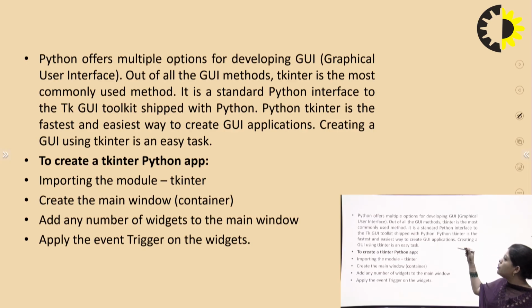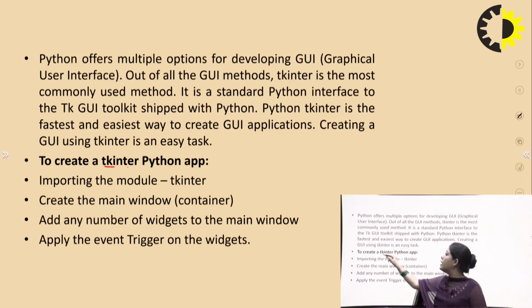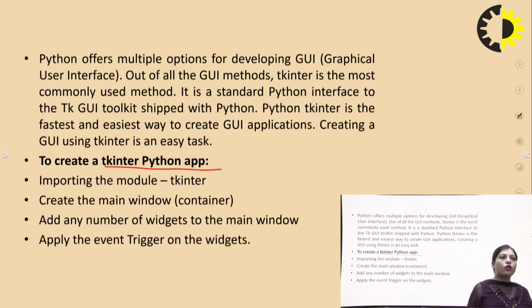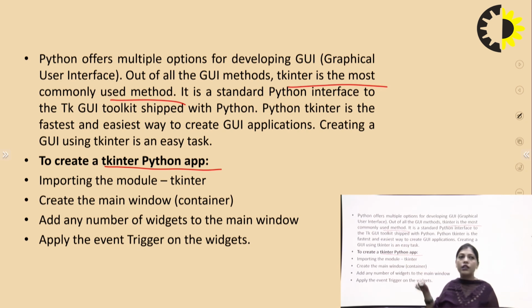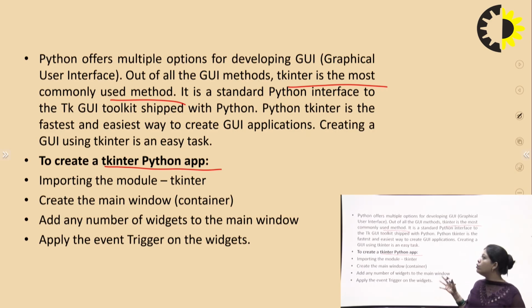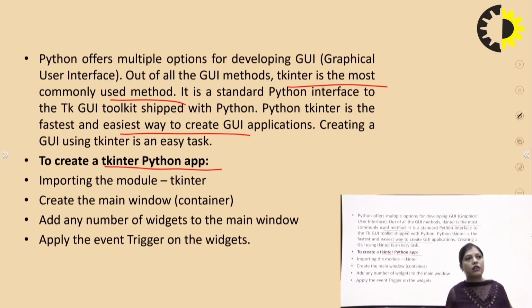For using the GUI, you can create a Tkinter Python app, because Tkinter is the most commonly used method and it is a standard Python interface to the GUI toolkit, and Python Tkinter is the fastest and easiest way to create GUI applications.